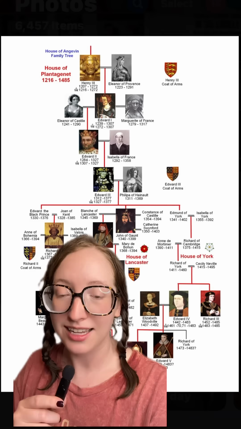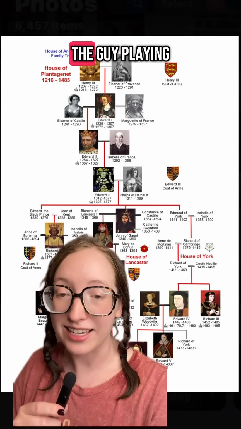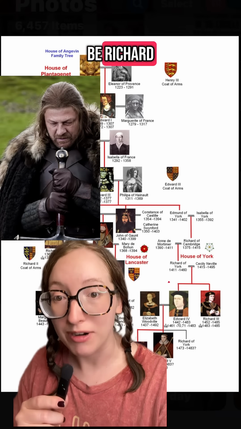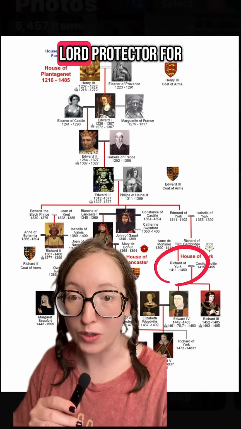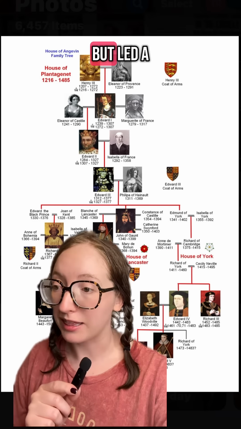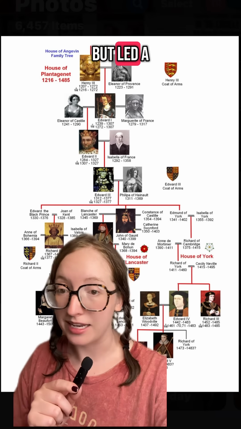He had mental health problems and would go into these catatonic states, and he married Margaret of Anjou, who was known as the She-Wolf of France. The guy playing Ned Stark in this story would be Richard, Duke of York, who was at one point a Lord Protector for this king, but led a rebellion after the Queen kept removing him and ultimately lost his head.